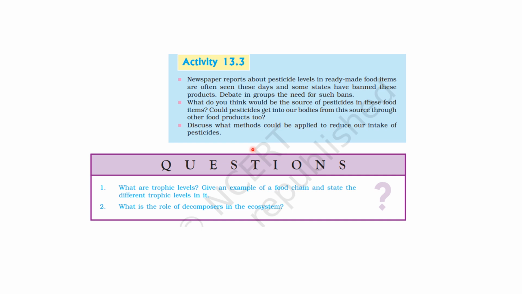Okay. Now we are going to see two questions, very important ones. What are trophic levels? Give an example of a food chain and state the different trophic levels in it. So trophic levels क्या होते हैं? They represent the position an organism occupies in a food chain. Okay, based on how it obtains energy. So example we can take as grass, grasshopper, frog, snake and hawk.